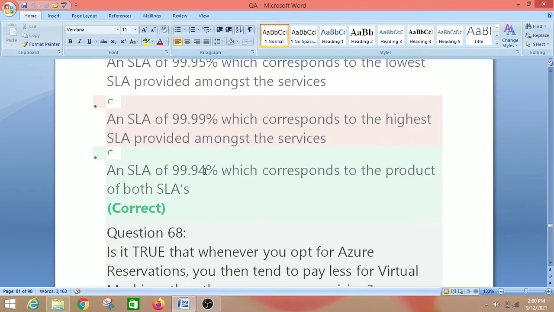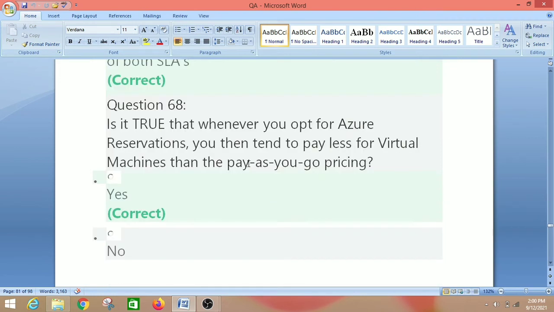An SLA of 99.94%, which corresponds to the product of both SLAs. So the right answer is the third one, an SLA of 99.94%, which corresponds to the product of both SLAs, because the final SLA would be the product of the SLA of the two services. So let's move on to the next question, question number 68.